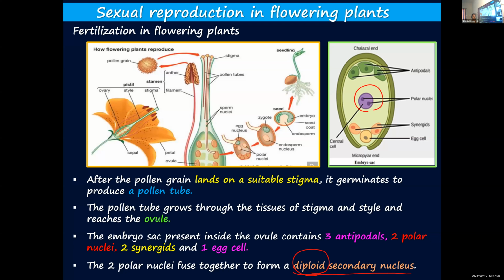Inside the ovule, the embryo sac is present, and inside the embryo sac, there will be only one female gamete or egg cell, along with 3 antipodals, 2 polar nuclei, and 2 synergids. The 2 polar nuclei will fuse and form the diploid secondary nucleus.